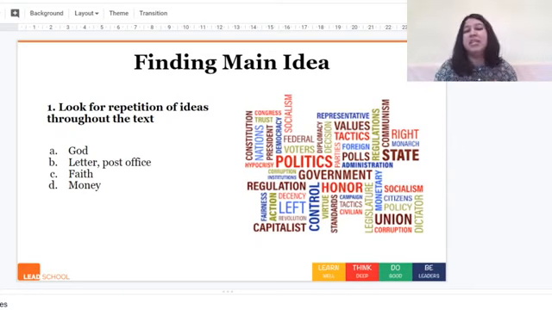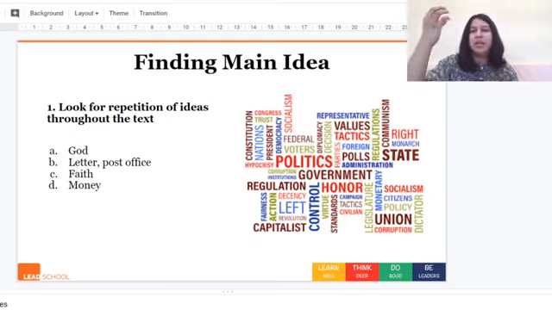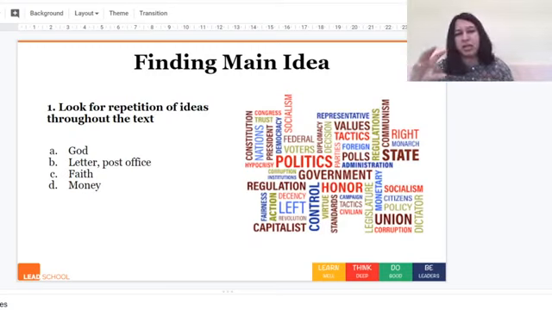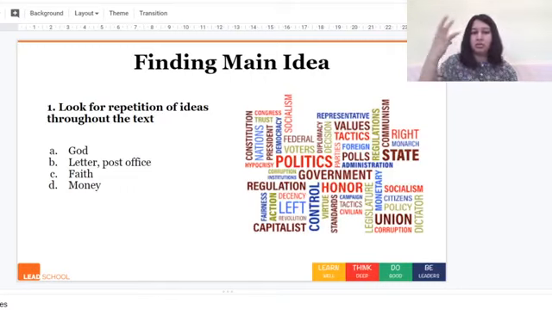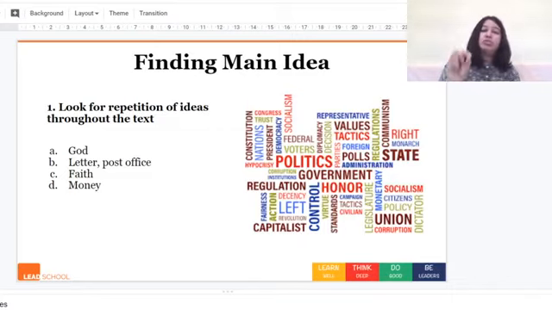And then finally, we see money. So the whole point of the story is that Lencho needs money, right? So because his crops failed, so he needs money. He asks God for money. The postmaster collects the money. Postmaster gives him the money. The money is less for Lencho, and again he asks for more money. So these are the four really important ideas or themes or topics that really come out at us as we read through the story. So let's go a bit deeper into each of these topics.